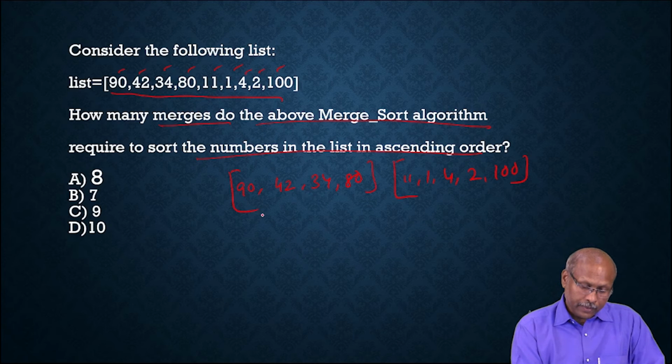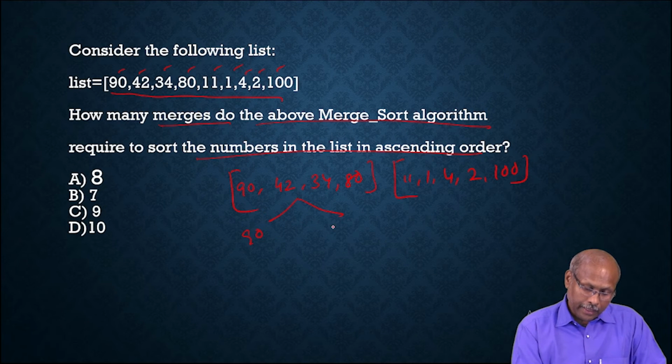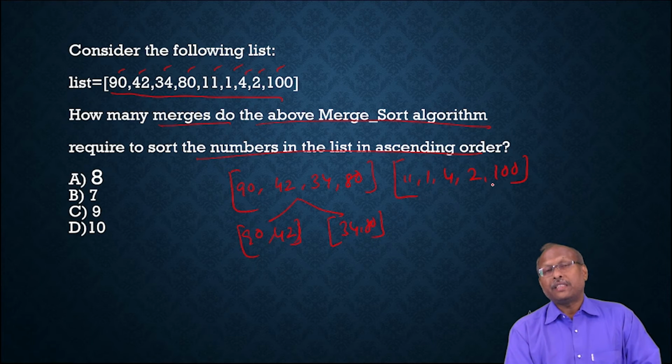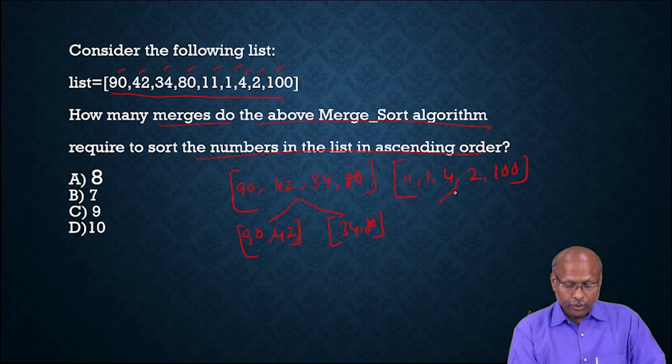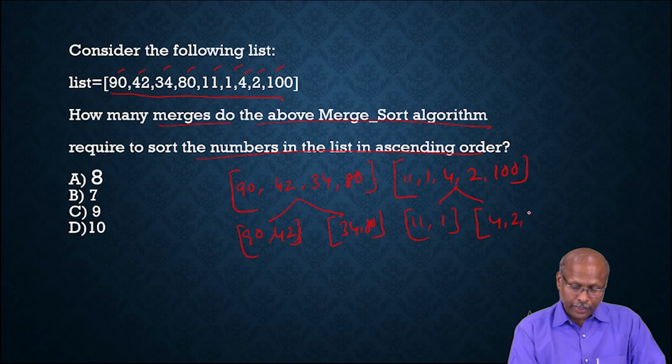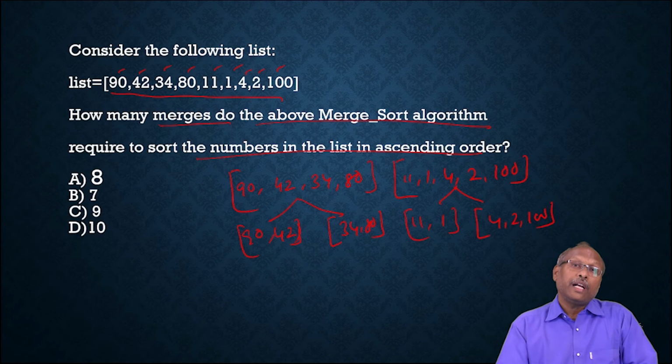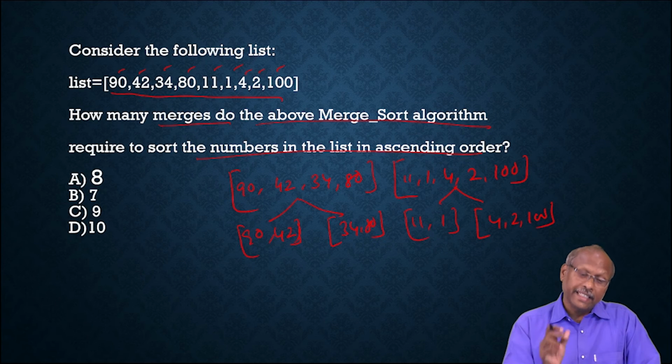Again this part will divide. After dividing, the first half is 90 and 42, and the second half is 34, 80. Similarly here, 5 is an odd number again, so this will divide into two parts: 11, 1 is the first half, and the second half is 4, 2, 100. So this process will continue until the list contains a single element.